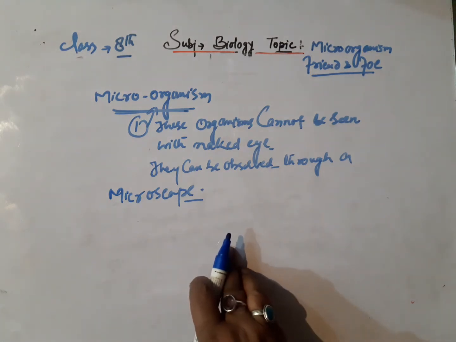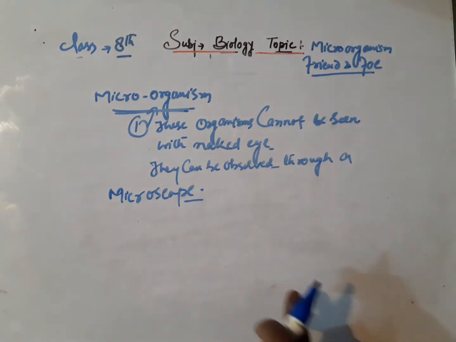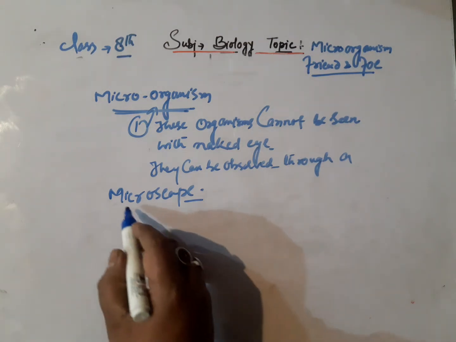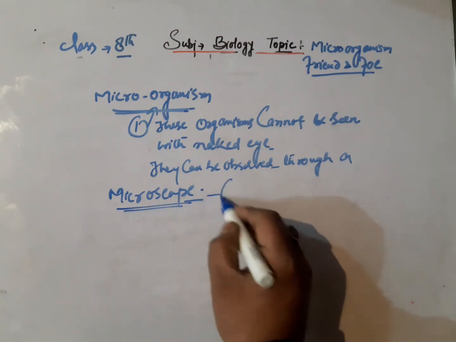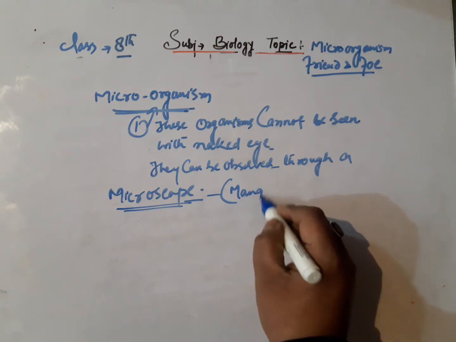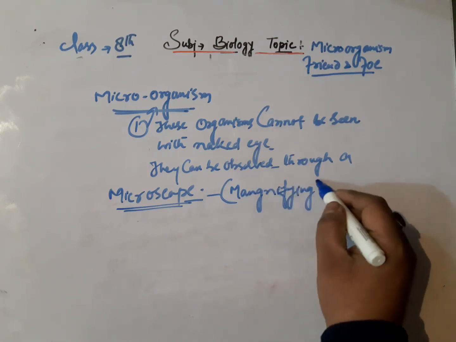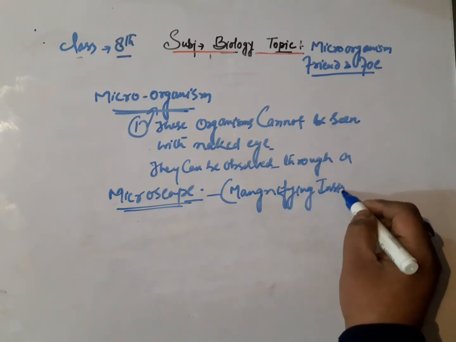This is the definition of the microorganism. So these are the organisms that cannot be seen with the naked eye and they can be observed through a microscope. And what is a microscope? It is a magnifying instrument.